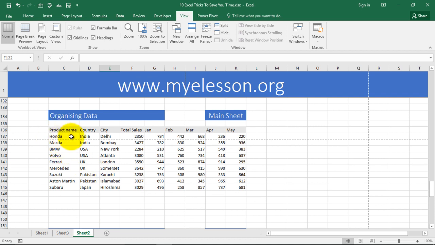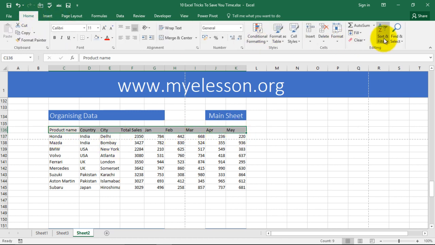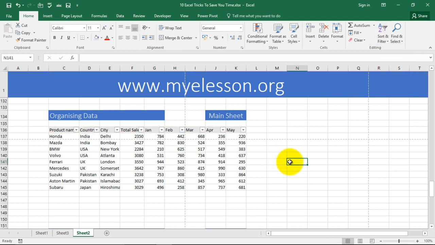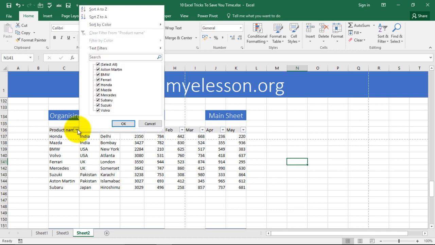Now, organizing data is a great way of using Excel. I'm going to select the headers. I'm going to the Home tab and I'm going to click on Filters. This is one of the best ways to organize your data.